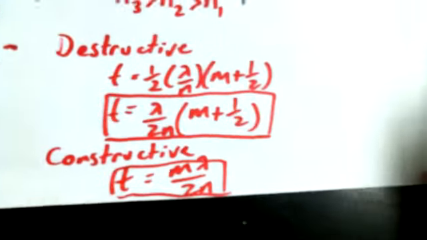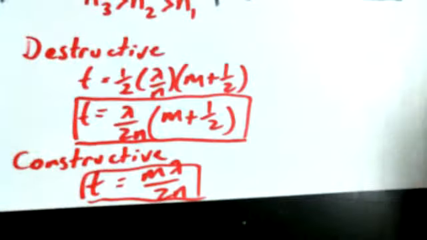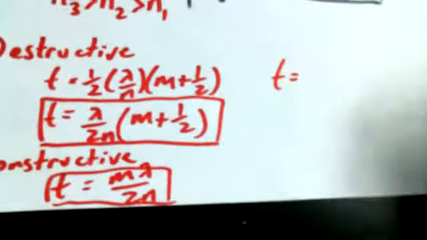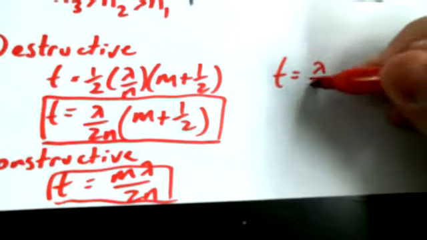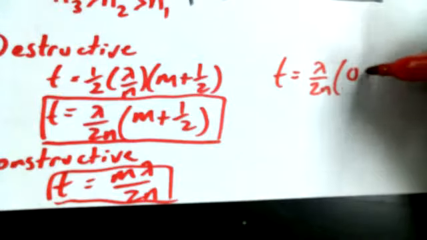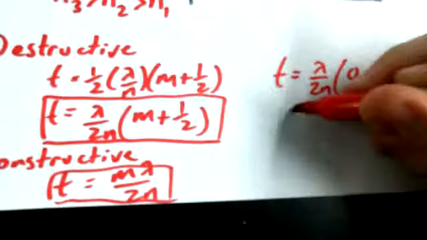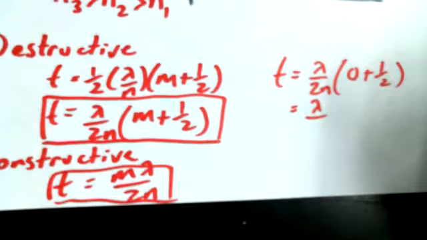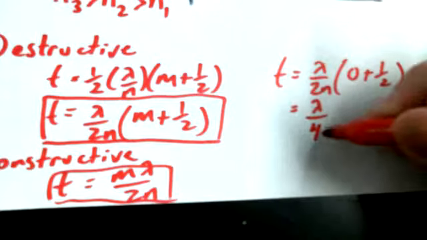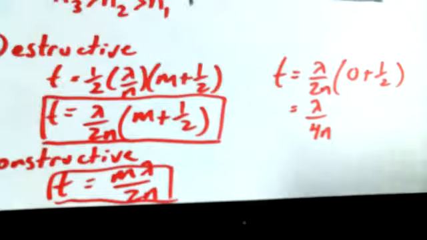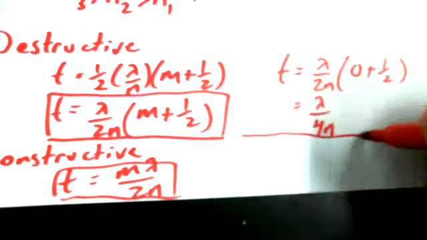Okay? So let's take a look at the first thickness for which destructive interference happens. We're talking about having a thickness where m is equal to 0 of lambda over 2n. Let's let m equal 0, so we would have 0 plus 1/2, or we would just get lambda over, well, 1/2 times 2, or 1 over 2 would be 1/4 n. So a quarter of the wavelength in the particular medium. That would be the first condition for destructive interference to occur.